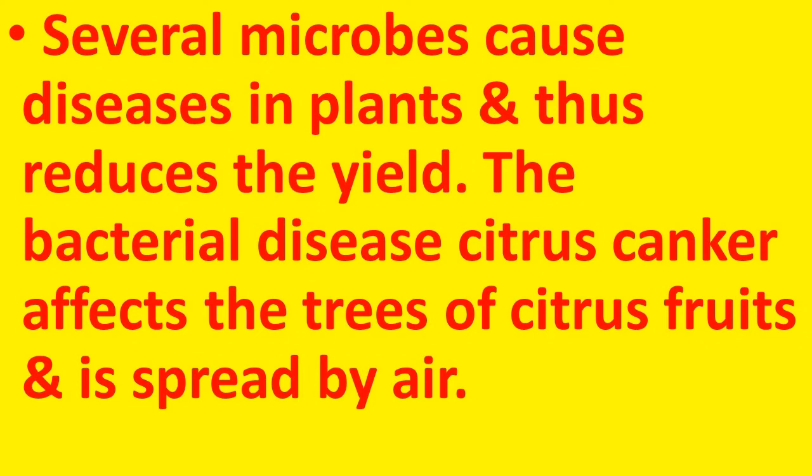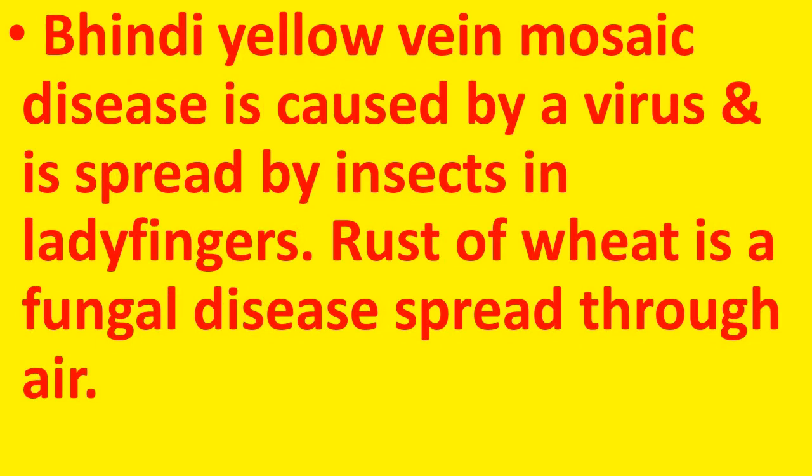Several microbes cause diseases in plants and thus reduce the yield. The bacterial disease citrus canker affects the trees of citrus fruits and is spread by air. Bhindi yellow vein mosaic disease is caused by a virus and is spread by insects in ladyfingers.